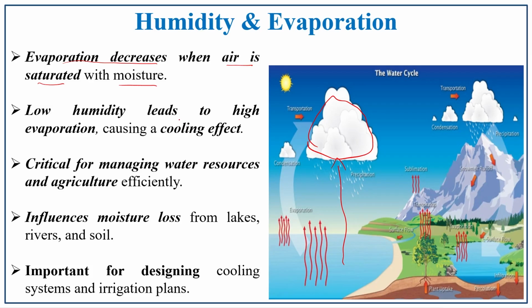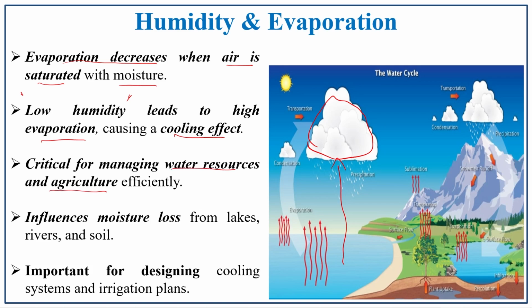Low humidity leads to high evaporation, causing a cooling effect. If there is low humidity, the effect will be cooling, and it also significantly affects how water resources and agriculture are managed efficiently.